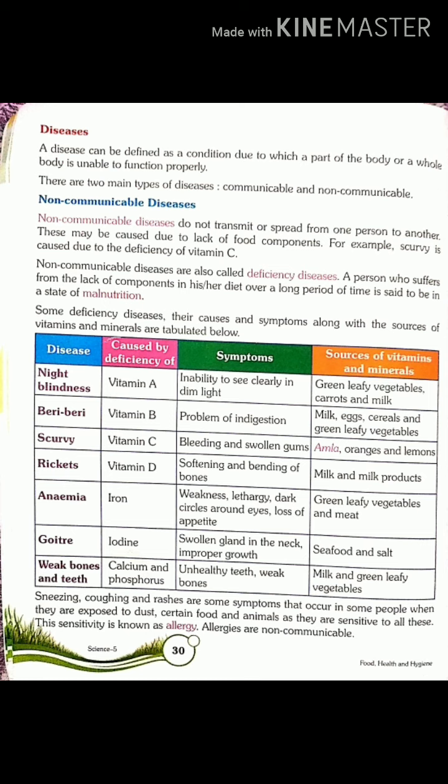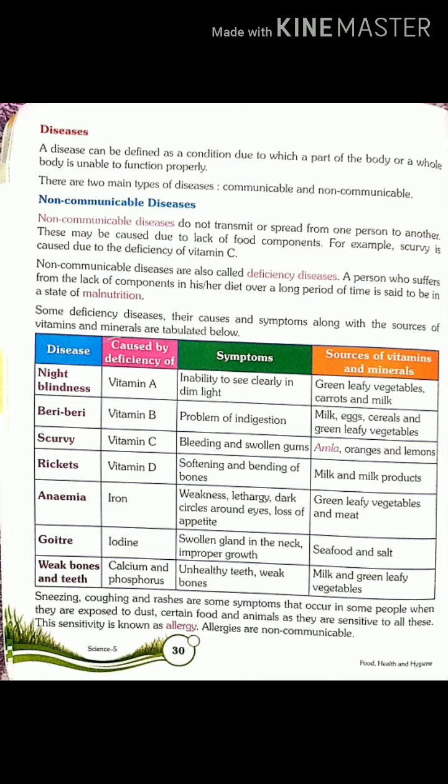Fifth is anemia. It is caused due to the deficiency of iron. Its symptoms are weakness, lethargy, dark circles around eyes, loss of appetite. Lethargy means lack of energy and appetite means hunger. And it can be cured by eating green leafy vegetables and meat.